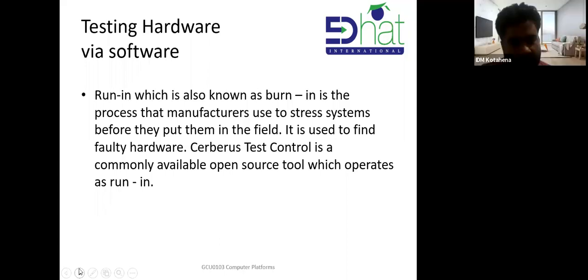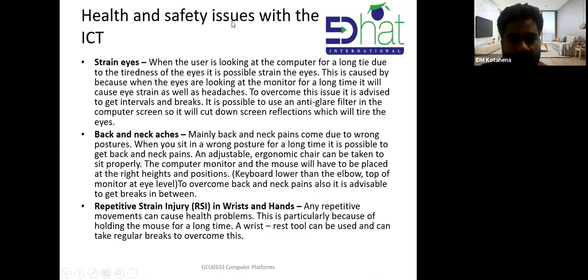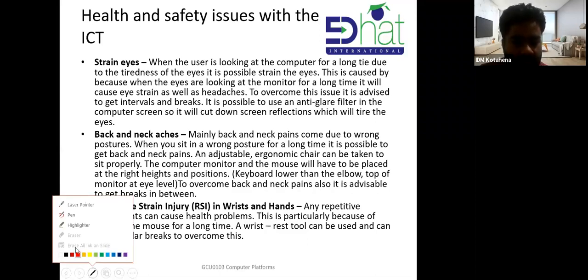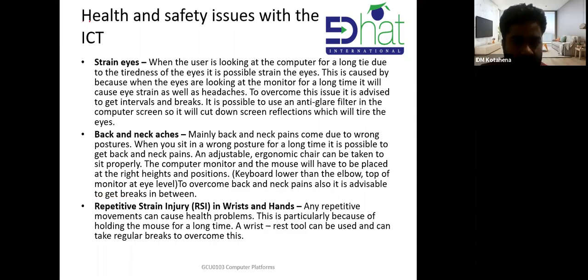Okay, so this is not necessary. Health and safety. Just write down the heading and the subheading, not everything. Just write down health and safety issues with ICT. Then first point, second point, and only write this.